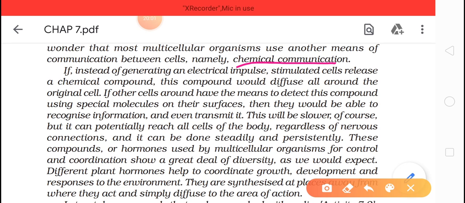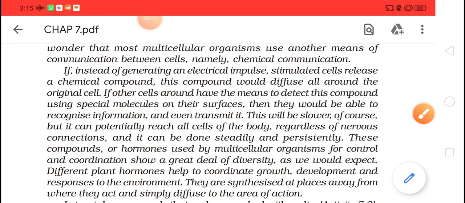Stimulated cell release a chemical response. Your cell will get a stimulus, and this compound will diffuse all around the original cells. They will release some chemicals, and these chemicals will directly diffuse to the neighboring cells.